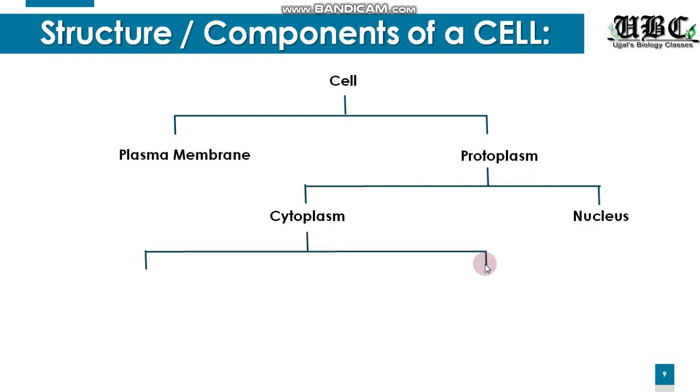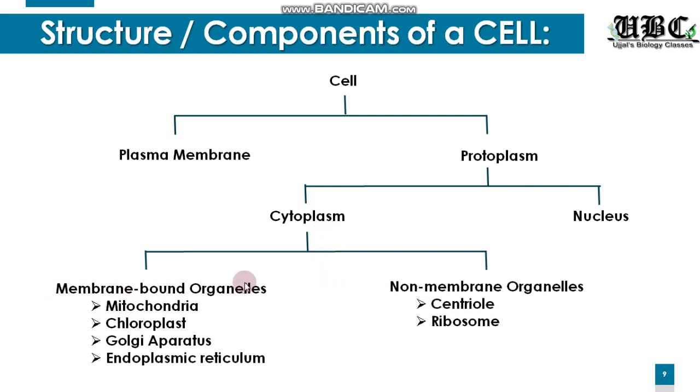Now what is there inside the cytoplasm? We know that inside the cytoplasm there are a lot of cell organelles. Now all these cell organelles we can differentiate into two types. Certain cell organelles have a membrane bounded structure, that is, these cell organelles have an outer membrane. And there are certain cell organelles in which the structure is not covered with any kind of membrane. So they are called the non-membrane organelles.